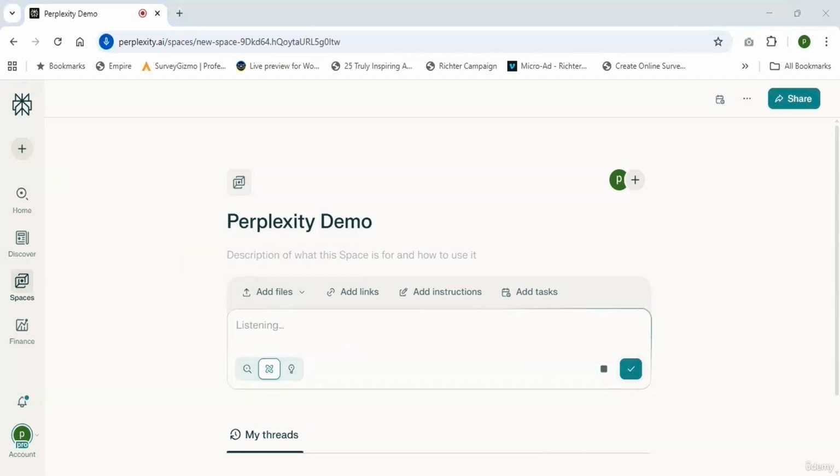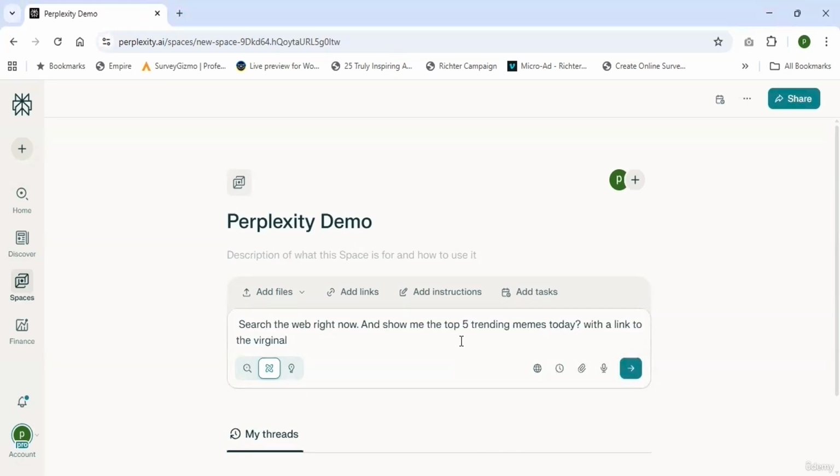Search the web right now and show me the top 5 trending memes today with links to the original sources. Here I am asking deep research to generate 5 trending memes today with a link to the original. Just forget about the spellings and pronunciations. You can even use any language to work with large language models. It automatically understands and generates the right answers. Just click enter.